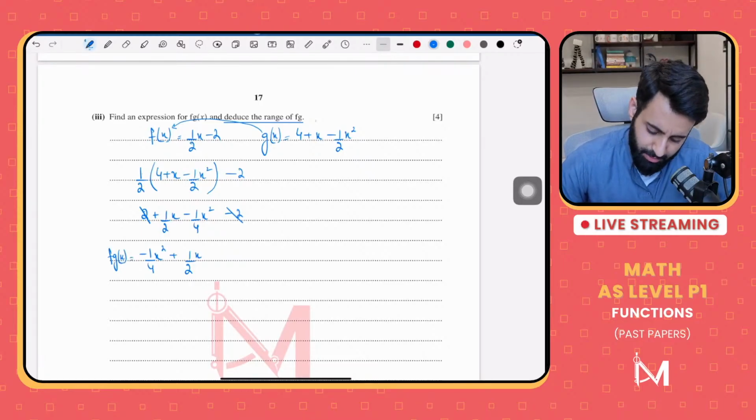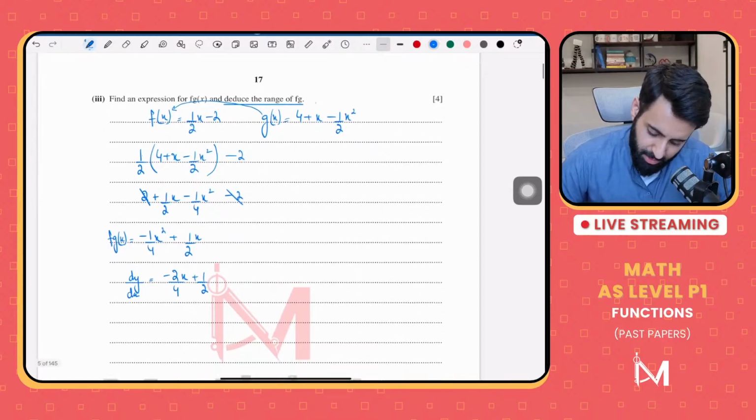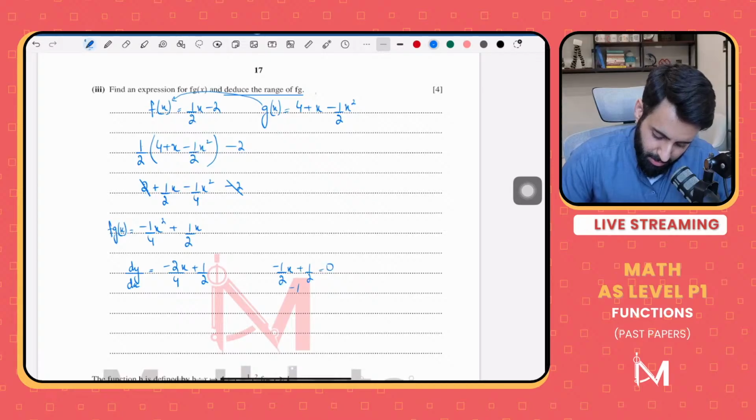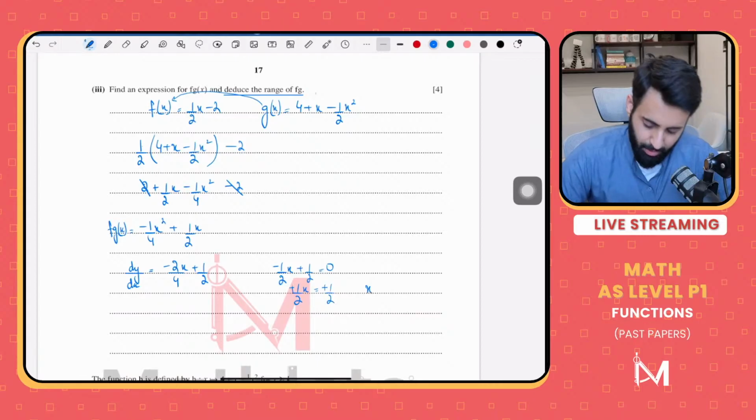I'll simply use differentiation. So if you do dy by dx, that would be minus 2 upon 4x plus 1 upon 2. Now let's equate this to 0. Let's simplify and equate this to 0. So that's going to be minus 1 upon 2x plus 1 upon 2 equals 0. So minus 1 upon 2x equals minus 1 upon 2. So x equals 1.